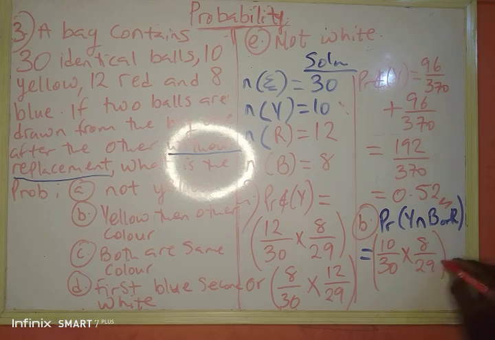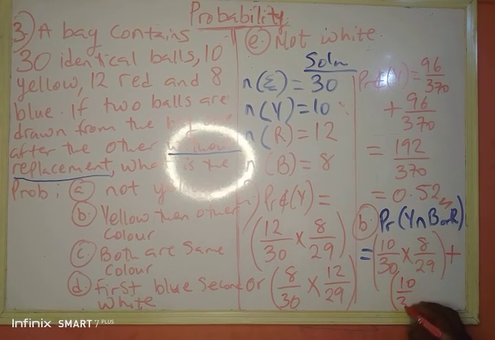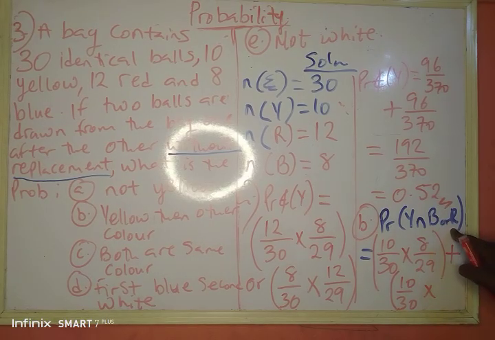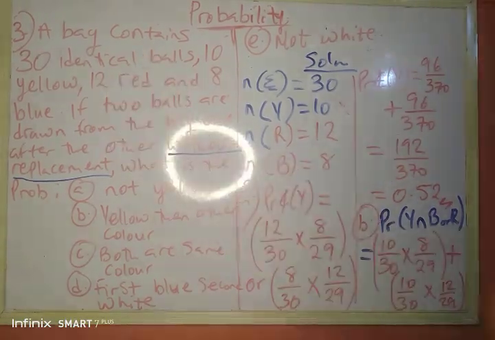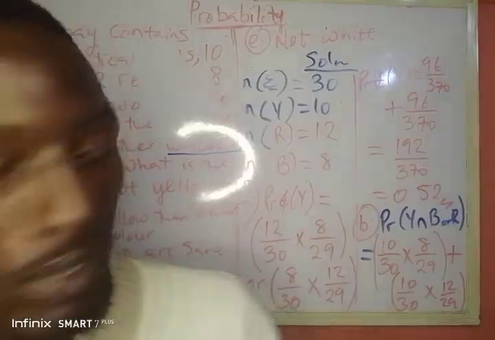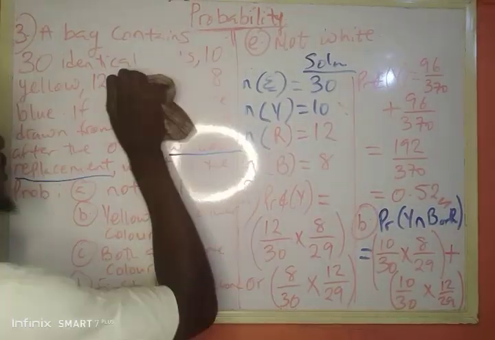I can either have this, or I should have, which is plus what now? Don't forget, I said yellow first. So that's 10 over 30 times, then I can pick red next. And red is 12 over 29. Bringing this to this question, let me just take the question away. I should leave what I need to find.